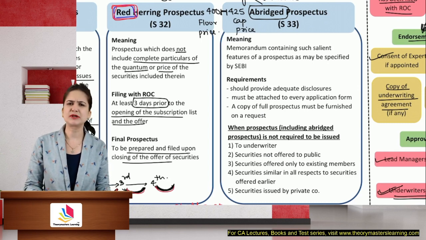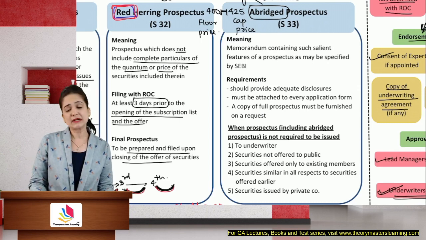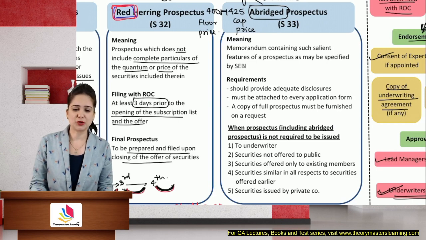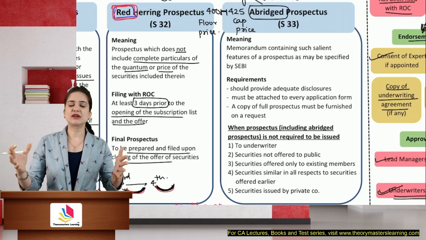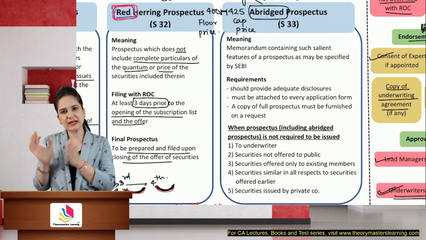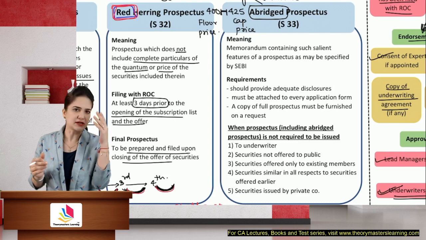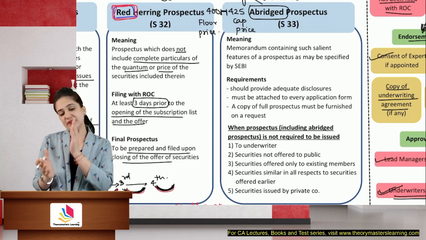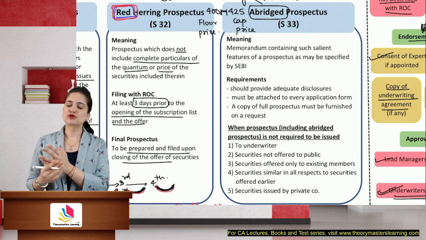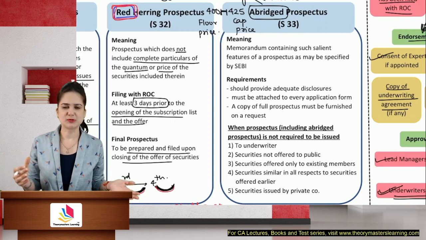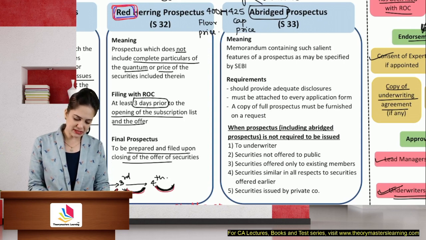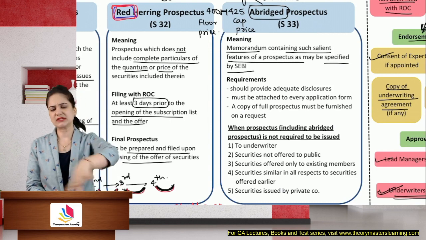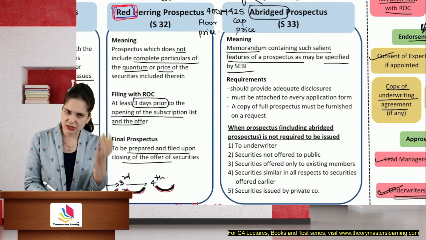It contains all that information which is relevant, but it is open to the company whether you want to issue a full prospectus or an abridged prospectus. Even if they give an abridged prospectus, they will keep the full prospectus with themselves, because there are certain shareholders who say no, we want to see the full prospectus of the company. To them we can't give just the abridged prospectus, we will have to provide the complete prospectus. So abridged means it's a memorandum containing such salient features as may be prescribed by SEBI. They will say that these are the requirements of the abridged prospectus, at least disclose this much.